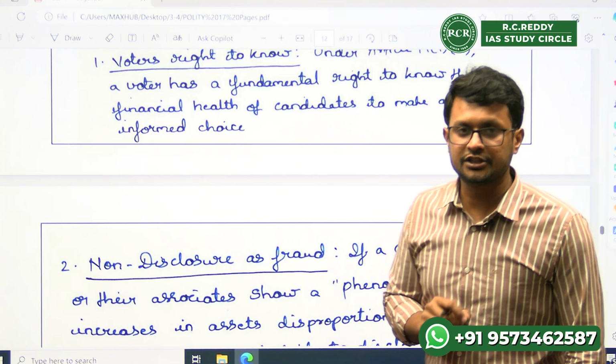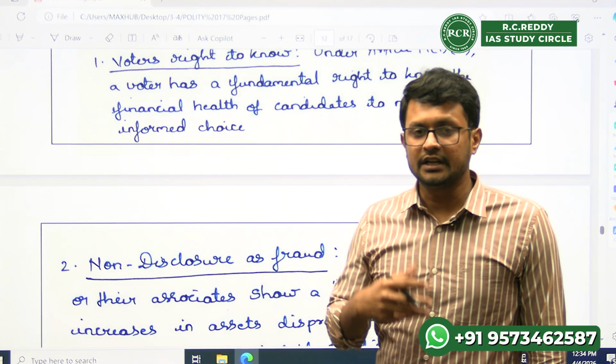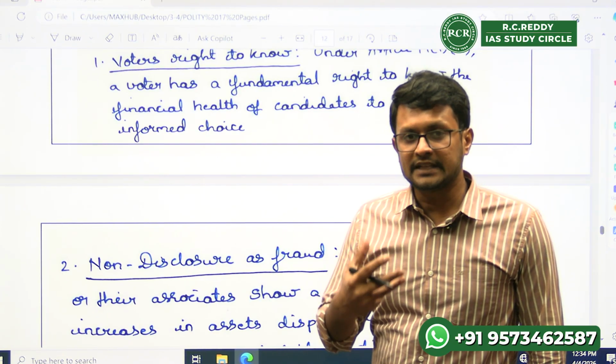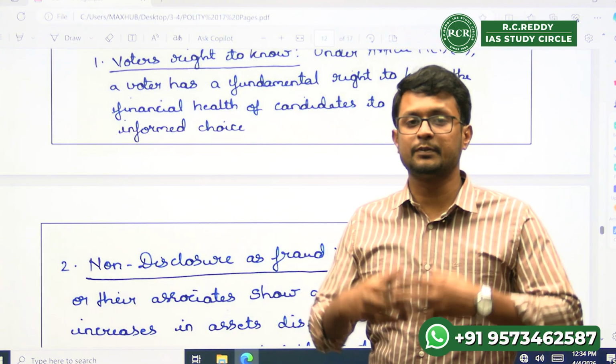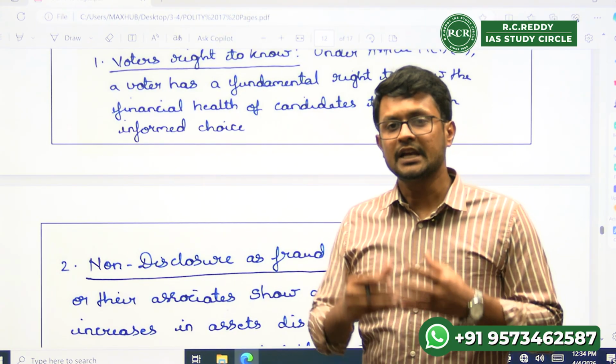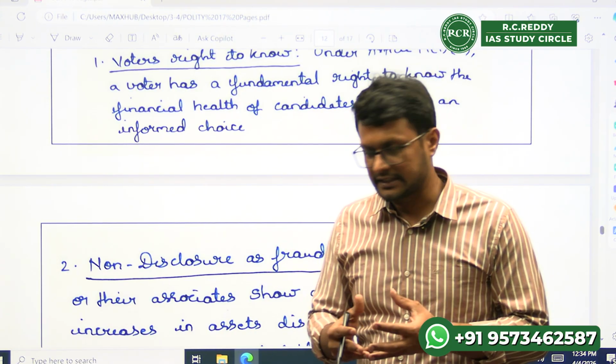Friends, why is this needed? It is needed because if a public servant's wealth grows disproportionate to the known source of income, it can lead to malpractices.